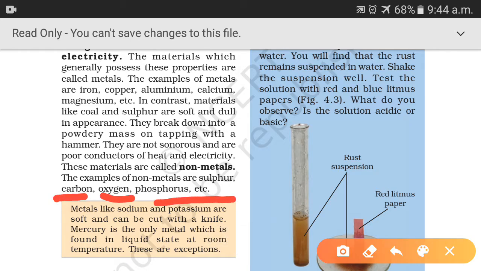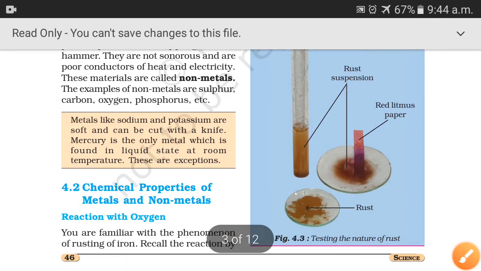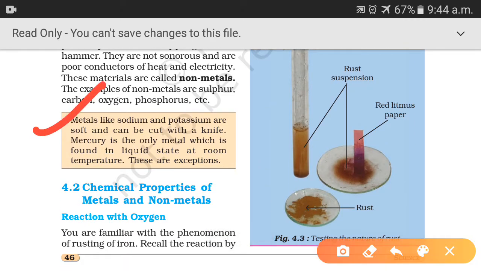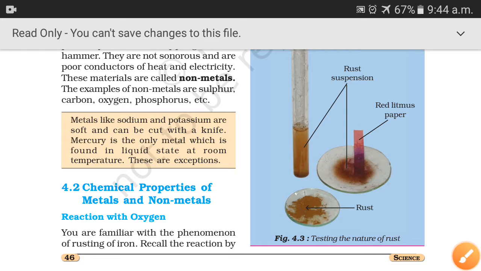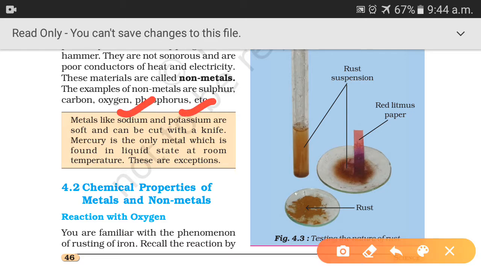So students, today we have discussed the physical properties of metals and non-metals, and we can see some exceptions here. Metals like sodium and potassium are very soft. We have studied that metals are hard, but here are some exceptional cases. Metals like sodium and potassium are very soft and can be cut with a knife.